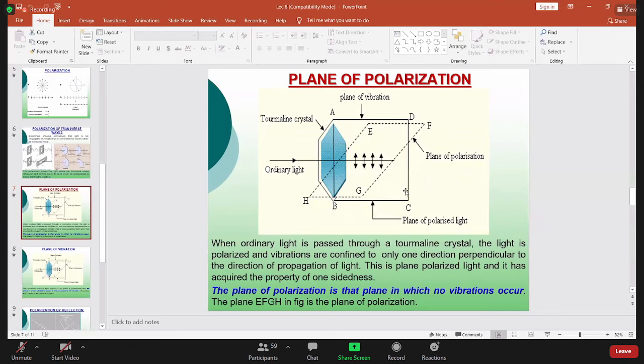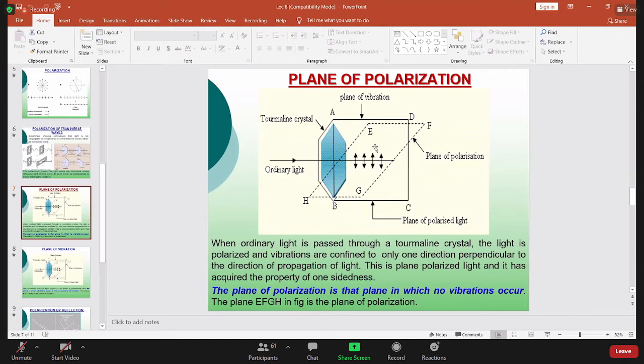Okay, that is the characteristic of the tourmaline crystal. So when ordinary light is passed through the crystal, we get the polarized light. It's vibrating in only one direction. So now look at the picture A, B, C, D. This is one plane. So vibration occurs here. That's why this plane is known as the plane of vibration. So A, B, C, D is the plane of vibration.